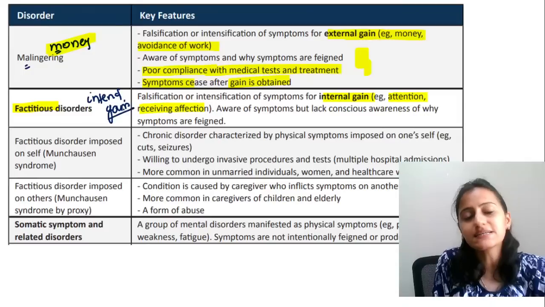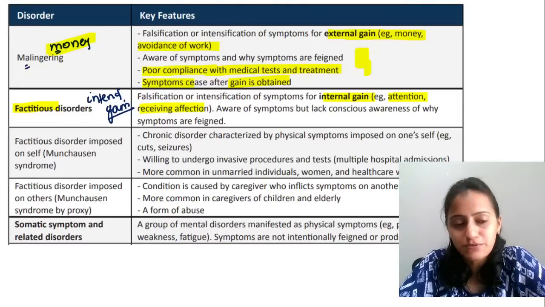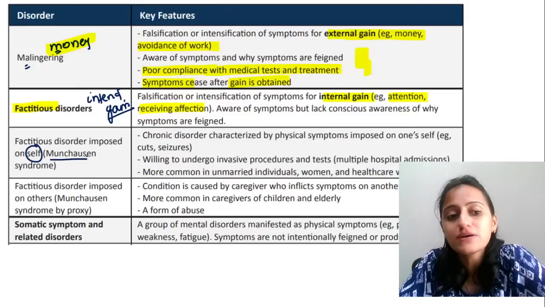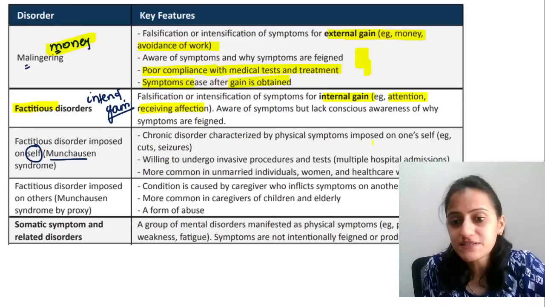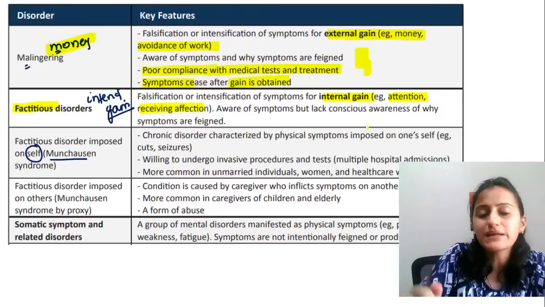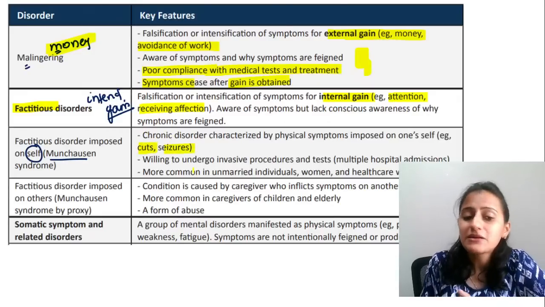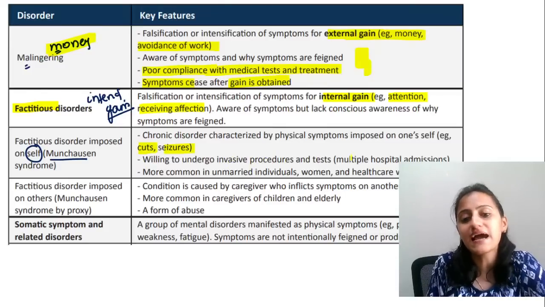Factitious disorder imposed on self is Munchausen syndrome. It's a chronic disorder characterized by physical symptoms imposed on oneself, for example multiple cuts, seizures. The patient is willing to undergo invasive procedures and tests.